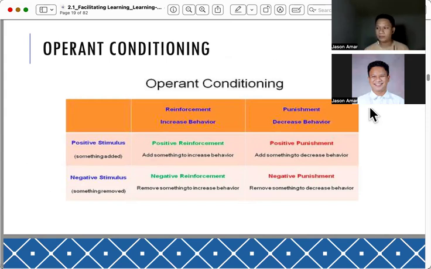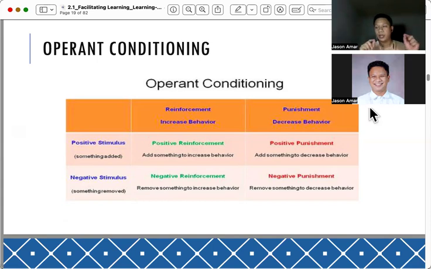So, positive reinforcement: if you do this, I will add something, I will do more. I will add to your allowance if your grade goes up. Positive punishment, on the other hand, wants to decrease the behavior. So there is a positive punishment, meaning you get more lessons, you have more to study because your grade is low. So it's on a positive note, but it looks like a punishment.